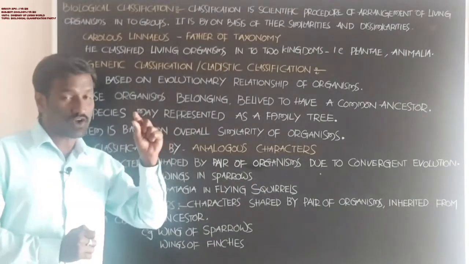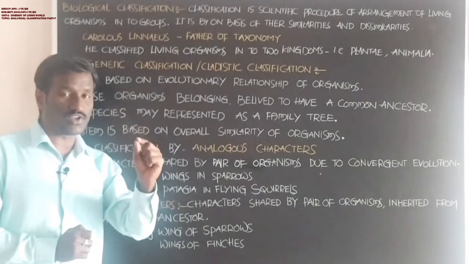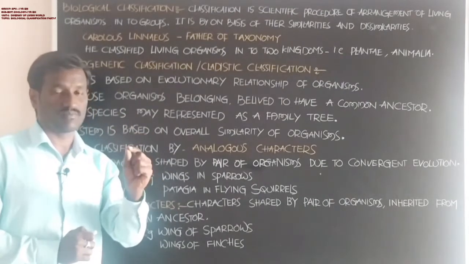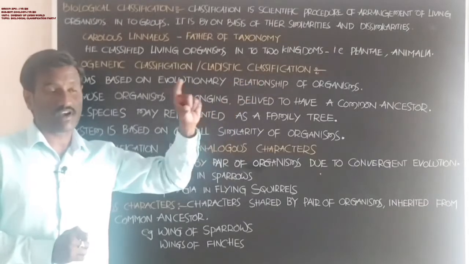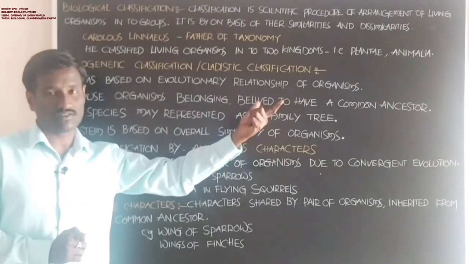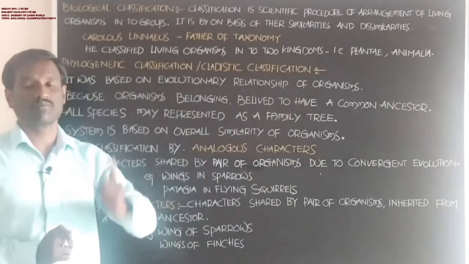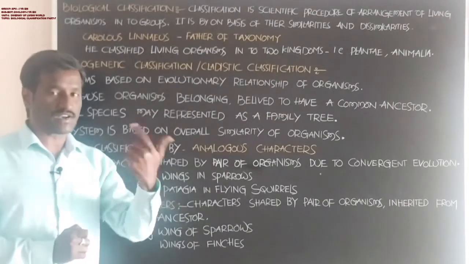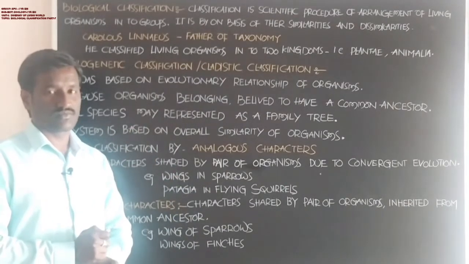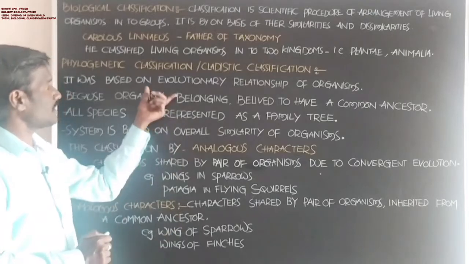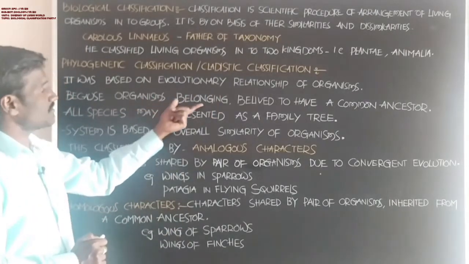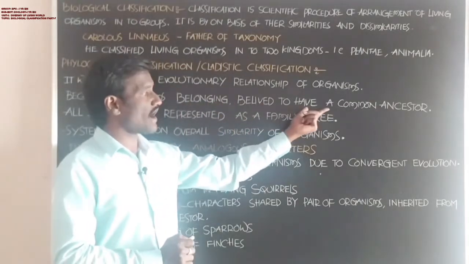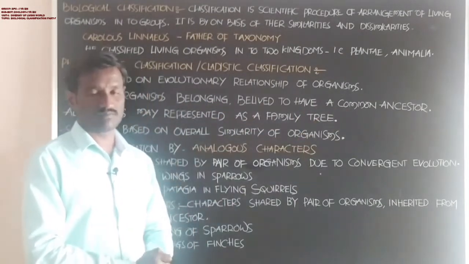Actually that is a new character, a new phenotype, a new feature that is not present in the ancestors or parents, but is available in the offspring, the newly generated individuals. That is the evolutionary relationship, because organisms are believed to have common ancestors.